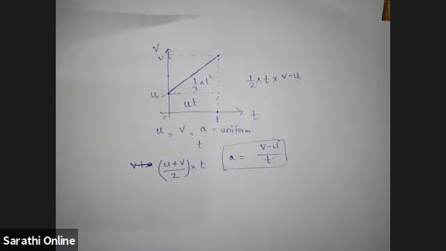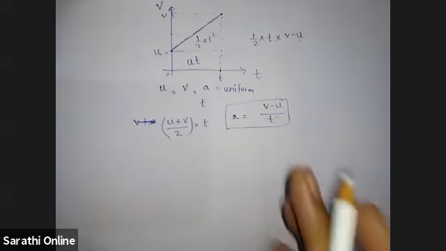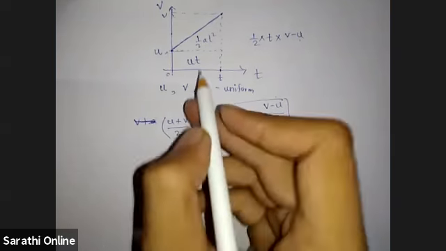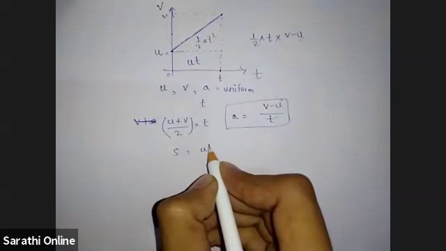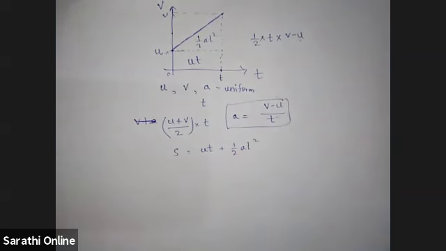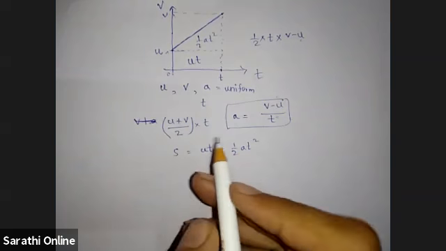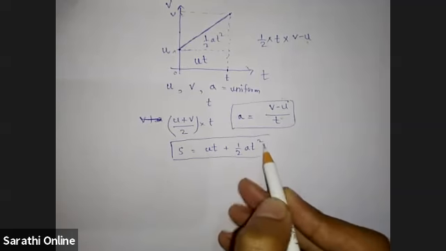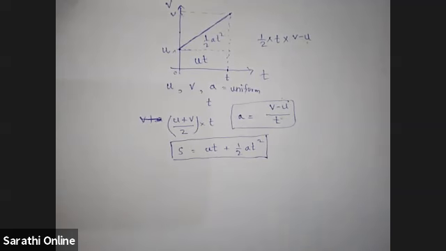So if we calculate total displacement, if we represent displacement by s, then it will come s is equal to ut plus half at square. Ut plus half at square. So this is a kinematical equation of Newton. You need to remember this, and many questions will be solved by this equation. This is a very important equation.